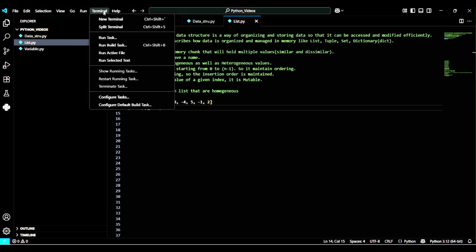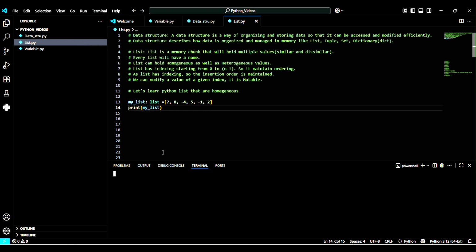Let me run it through: python list dot py. See, 7, 8, minus 4, 5. We got all the elements in the same order in which we have written them. That's why I said it maintains ordering.